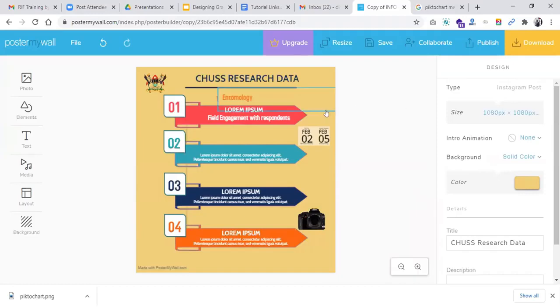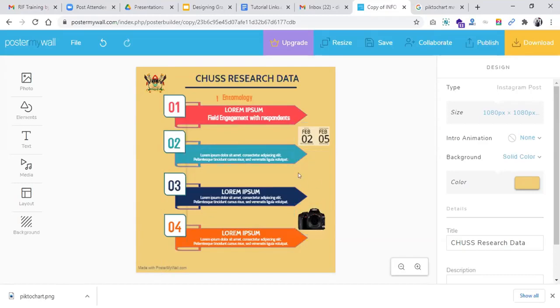Mark you, this tool comes with a slight watermark here below. So when you're designing, you ensure that your design fits in this template here, because when you download it, you'll be able to crop out the image, so that it does not appear with a watermark.